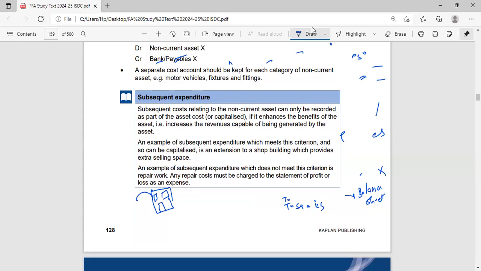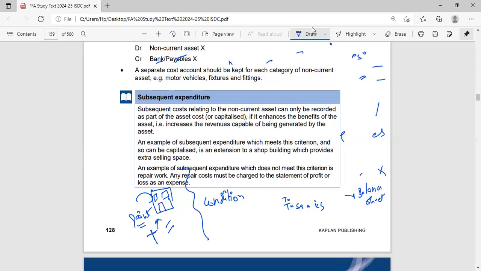So when I get the building painted, I will add it in the cost of the asset. If you remember, I told you that we do not capitalize these repairs and renewals, these decorations, but there is a condition. In this case, I have not yet started using the asset. It's still in the process of being made.